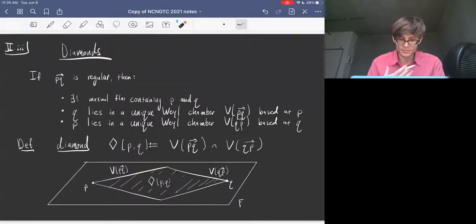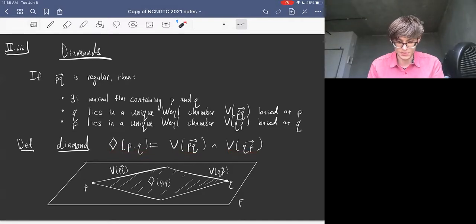So we're on our way to defining Morse quasi-geodesics. We're going to pay attention to alpha naught regularity. And we're also going to need to replace the concept of a geodesic segment with something a little bit more flexible, something called diamonds. So if you have a pair of points and the geodesic segment joining them is regular, so it lies in the complement of every wall as seen from P, then there's a unique maximal flat containing P and Q. Q lies in a unique Weyl chamber based at P, same for P as seen from Q. And we define the diamond joining P and Q to be the intersection of those 2 chambers.